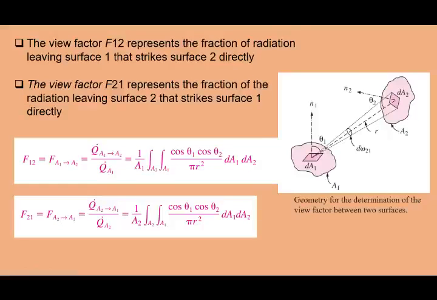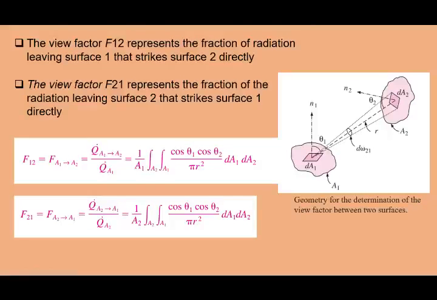For example, you can see from the slide there are two objects, two surfaces, from surface 1 to surface 2. We can calculate the view factor for radiation from surface 1 that strikes surface 2 directly. We calculate it from the formula F12.